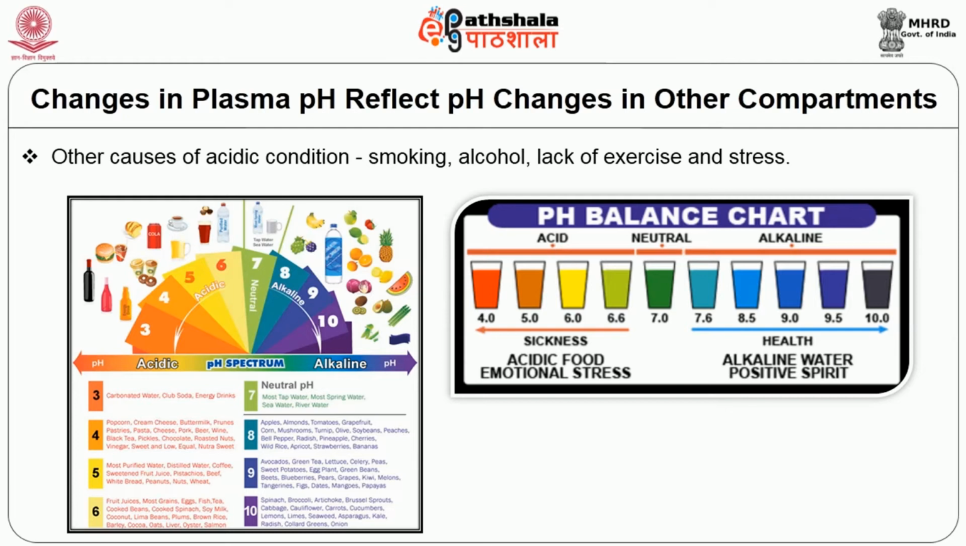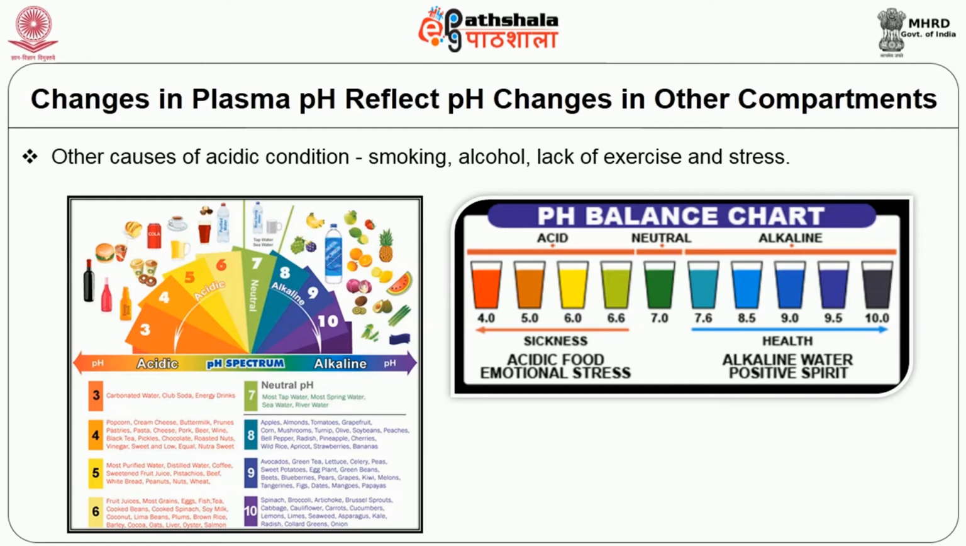At pH 5, the food materials are wheat, nuts, peanuts, distilled water and coffee. The food materials related to pH 6 are cooked beans, cooked spinach, milk and coconut. These are all related to pH 6. So these food items are acidic.